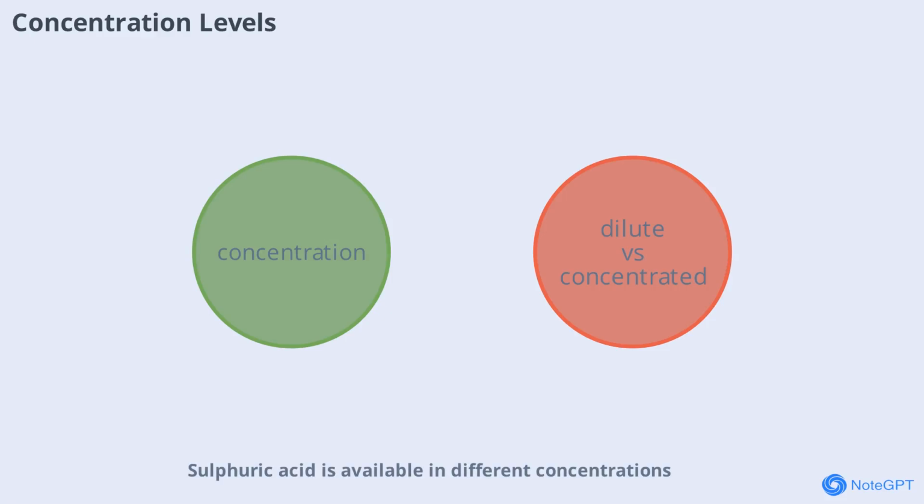Sulfuric acid is available in different concentrations, from dilute to concentrated forms. The concentration affects its reactivity and uses. For example, concentrated acid is used as a dehydrating agent, while dilute acid is used in batteries and laboratory reactions. Knowing the concentration is important for safe and effective use.